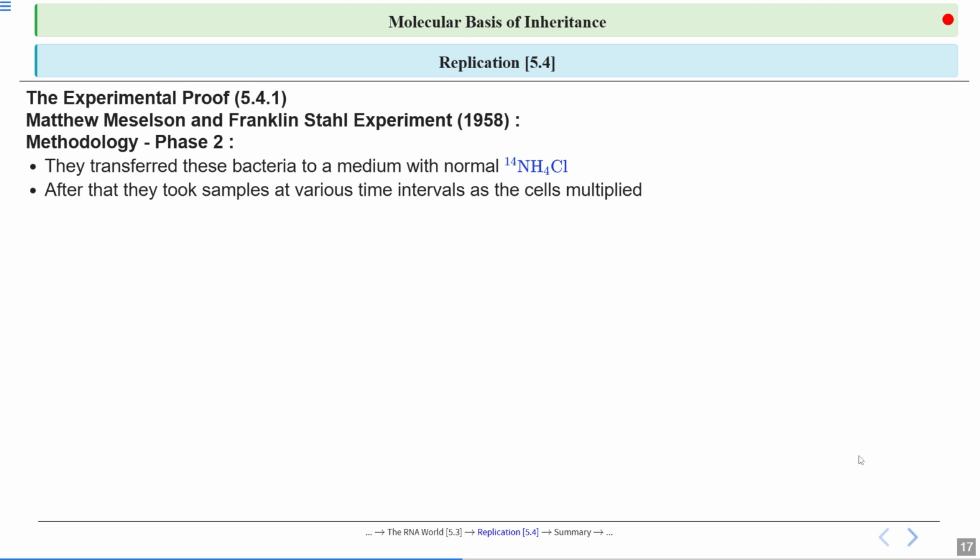So after each and every interval they took the sample, then they did the centrifugation, and then they got to know the density. That we will talk about later. First understand what they did in phase 2: they took that E. coli whose DNA is now incorporated with the heavy isotope of nitrogen and transferred it to the medium with what? With the normal isotope of nitrogen, that is 14NH4Cl. And after each time interval, that means after every 20 minutes, they took those samples.